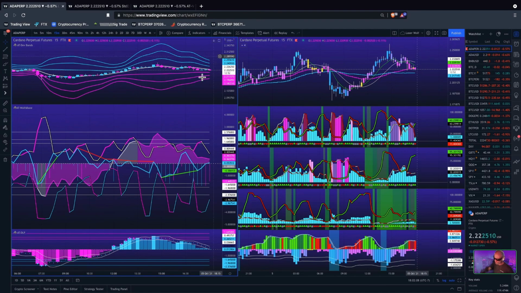So for Cardano to bust out and break up here on the 15-minute, you will see variance turn and start heading to the upside. There is some bull div. And right now, the returns oscillator is right at the zero mean. If it were to turn up right here, it's going to create another stab of bull div. Could send Cardano up. All right, so that's going to be the analysis for Bitcoin, Ethereum, and Cardano today.